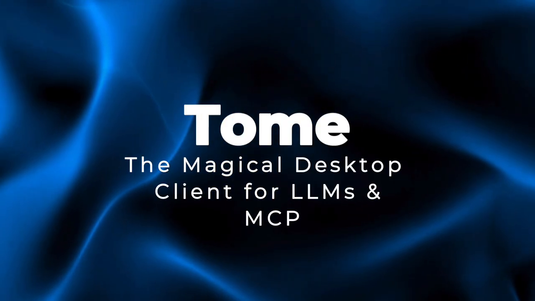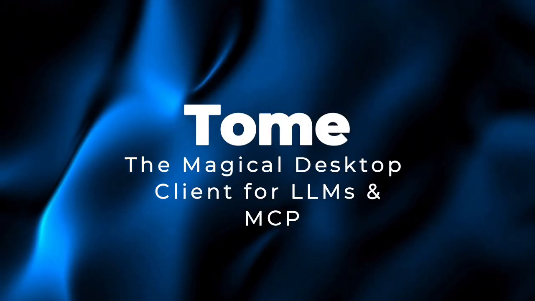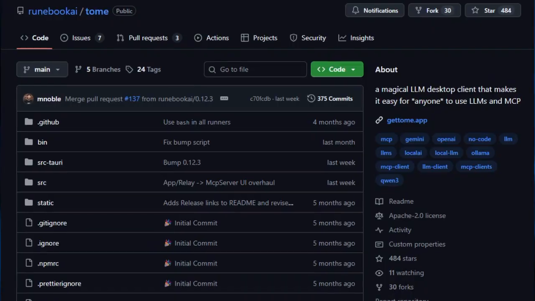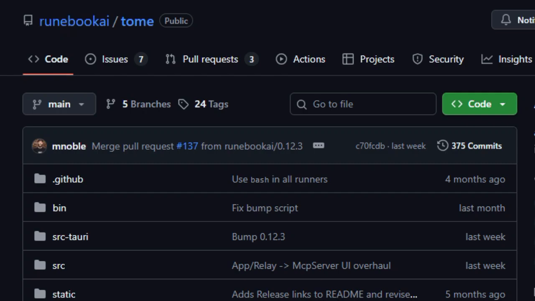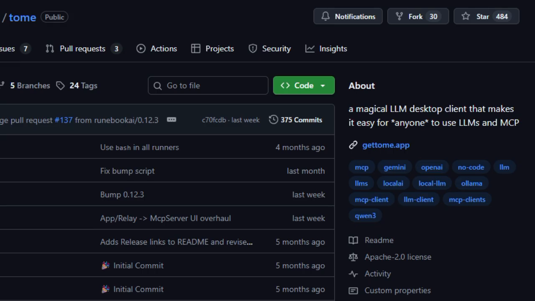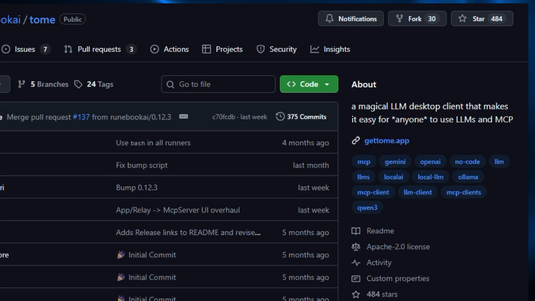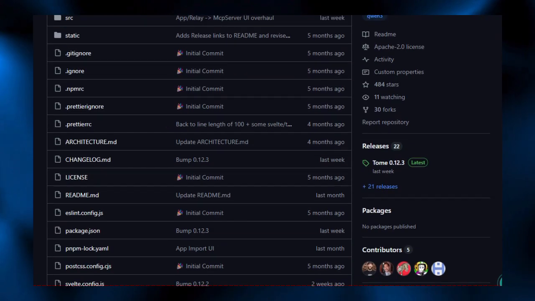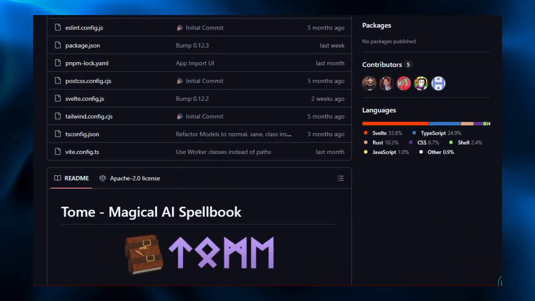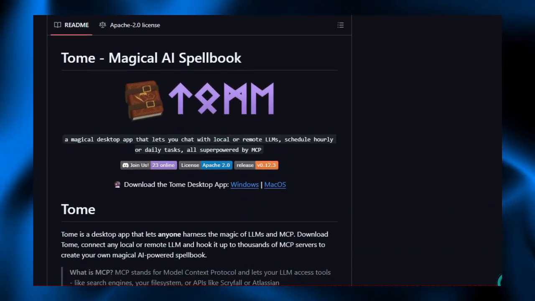Project number 8, Tome, the magical desktop client for LLMs and MCP. Tome is special because it gives anyone, whether you're technical or not, the power to connect to sophisticated AI models and tools without the usual setup headaches. It acts like your magical bridge. Plug in a language model, point to MCP servers, Model Context Protocol, and instantly get a workspace where your AI can not only chat but do things.